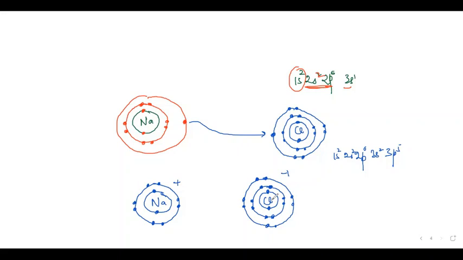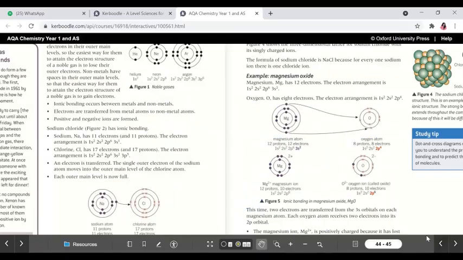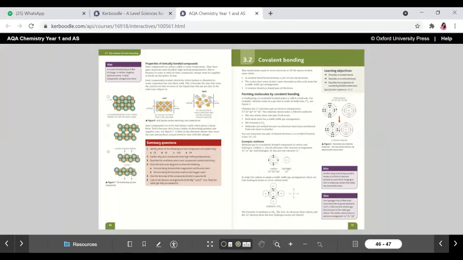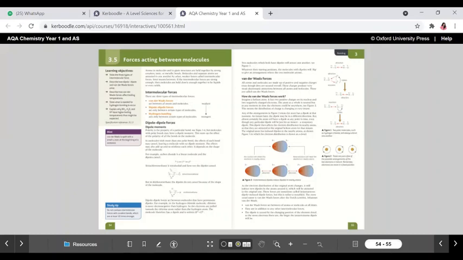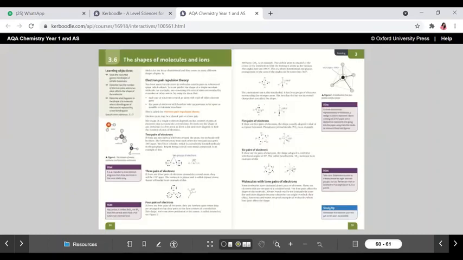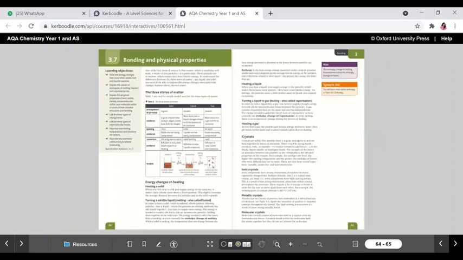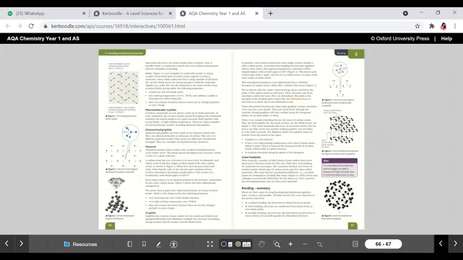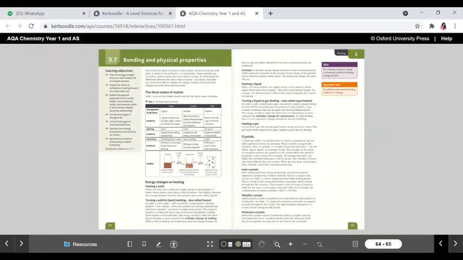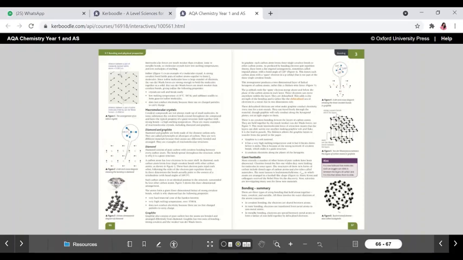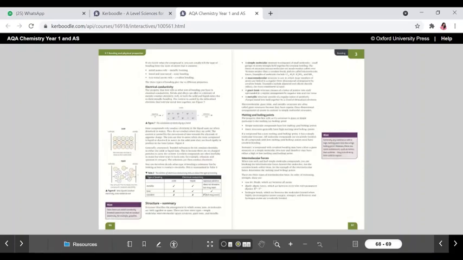Well, I've already started revising and doing some practice questions, but I'm struggling a little bit with using the proper words in the questions. Okay. After different types of bonding, what is electronegativity, then different types of forces, shapes of molecules. Have you covered the whole chapter in class? Yeah, apart from bonding and physical properties. I missed that lesson because I was sick. Okay, no problem. Macromolecules and